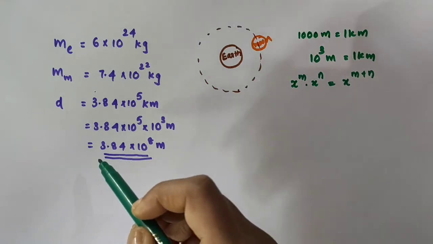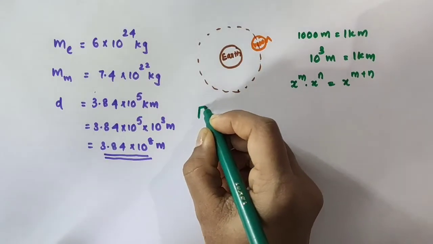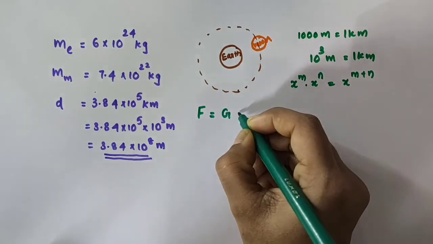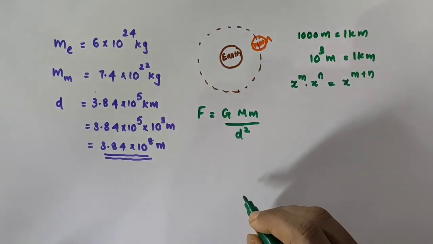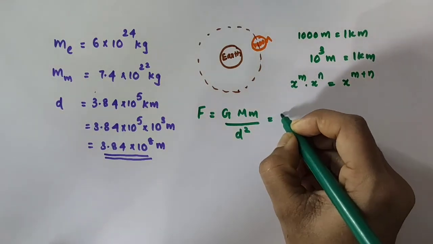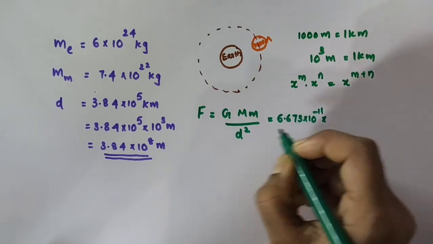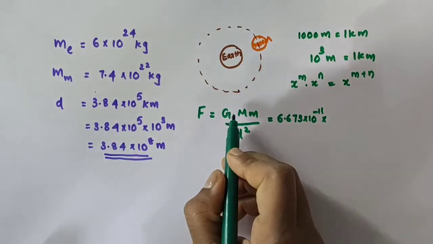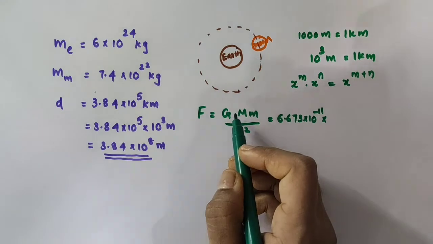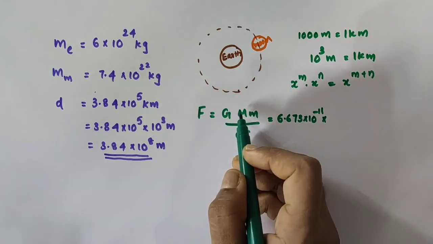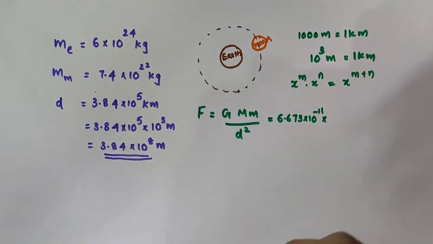Then the force exerted by the earth on the moon will be what? According to the universal law of gravitation, F is equal to G into the product of the masses divided by the square of the distance or separation between them. What is this G value? It is always a constant, 6.673 into 10 raised to minus 11. What is m? It is just the product of the two masses, that's all. You can take m as the mass of the earth, or you can take m as the mass of the moon. That doesn't matter. You just want to take the product of the masses.